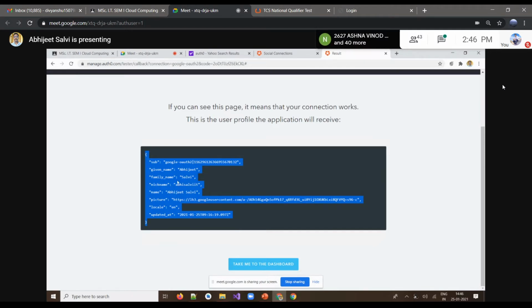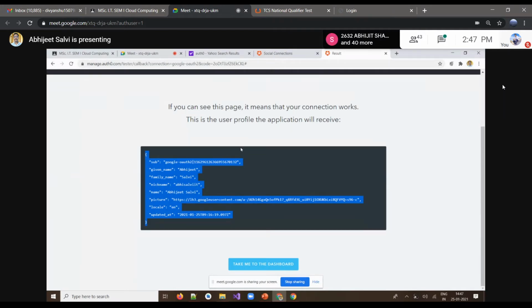Family name, given name, and the URL of that. All of those are my personal details, which are going to be fetched by Auth0.com. Through that we can authenticate our users, or a user can authenticate my account. That can be easily possible.